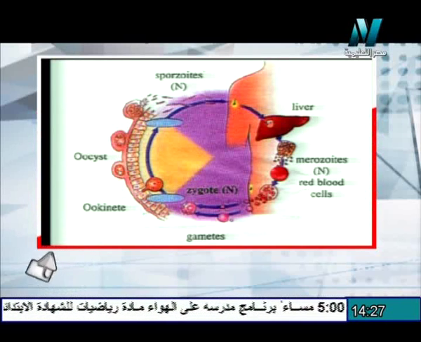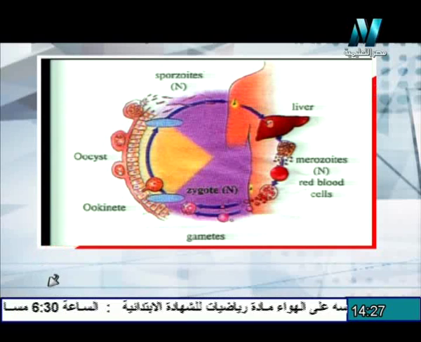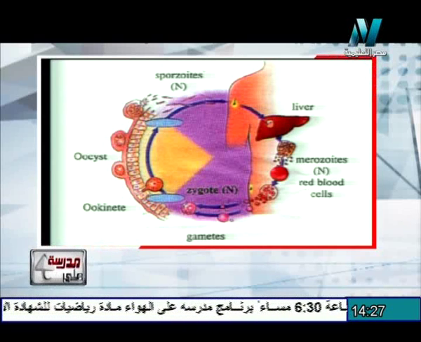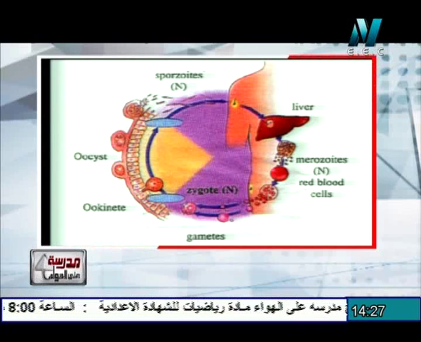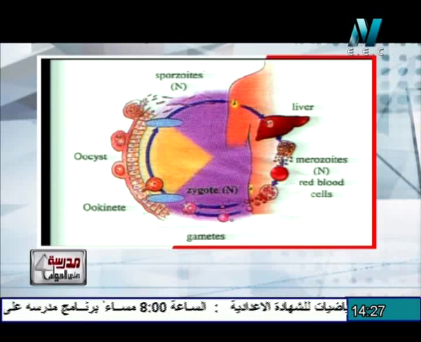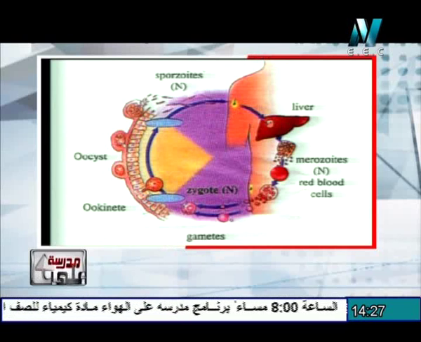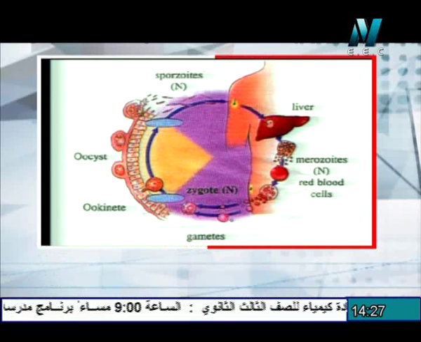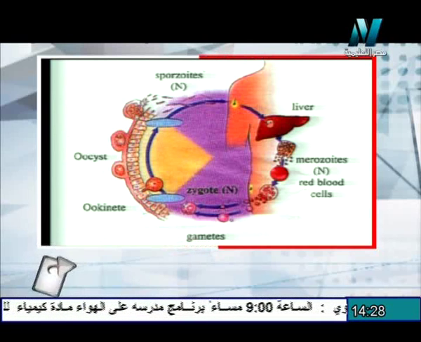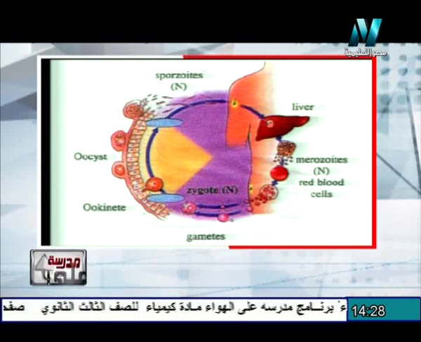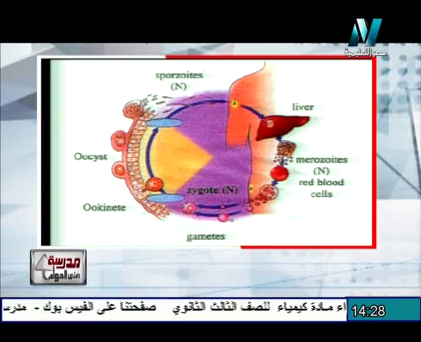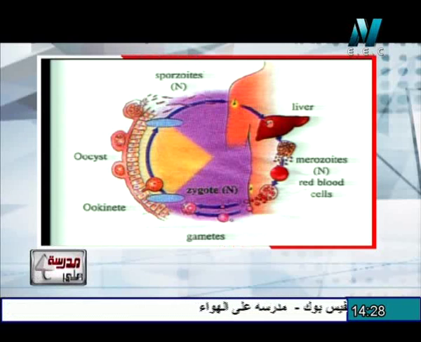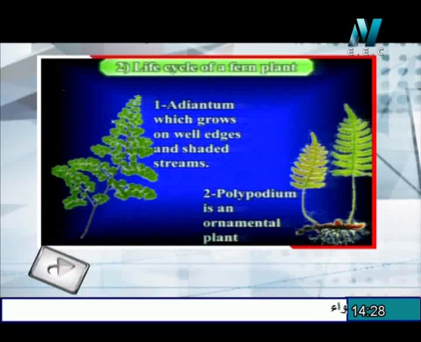The oocyst cells divide by meiosis to change the number of chromosomes from 2n into 1n, haploid cells, and also divide by sporogony to produce a huge number of sporozoites that can migrate from the wall of the mosquito's stomach to the salivary glands, so the mosquito becomes ready to infect another person. That's the life cycle of the Plasmodium which causes malaria disease.